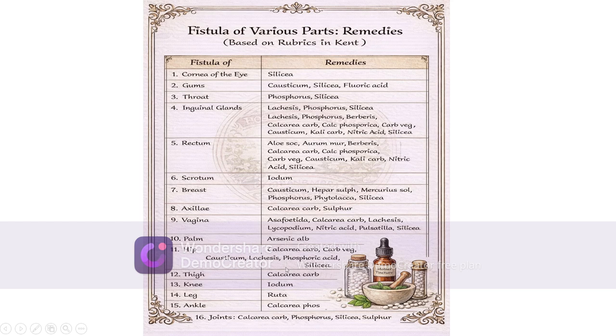Fistula in the thigh, Calcarea carb. Fistula in the knee, Iodum. Fistula in the leg, Ruta. Fistula in the ankle, Calcarea phos. Fistula in the joints, Calcarea carb, Phosphorus, Silicea, Sulphur. So these are the remedies which are in the Kent Repertory. Rubrics in the Kent Repertory show these remedies for fistula of various parts.